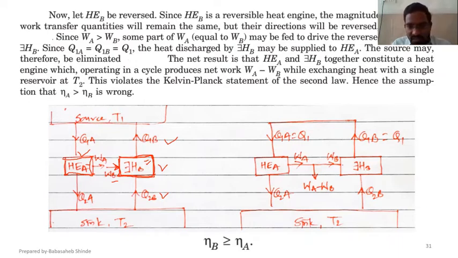So if I connect the output of heat engine A to heat engine B, WA is produced by A, WB is required by B, and as WA is greater than WB, there will be some extra work available, and that is going to be WA minus WB. Is that fine?